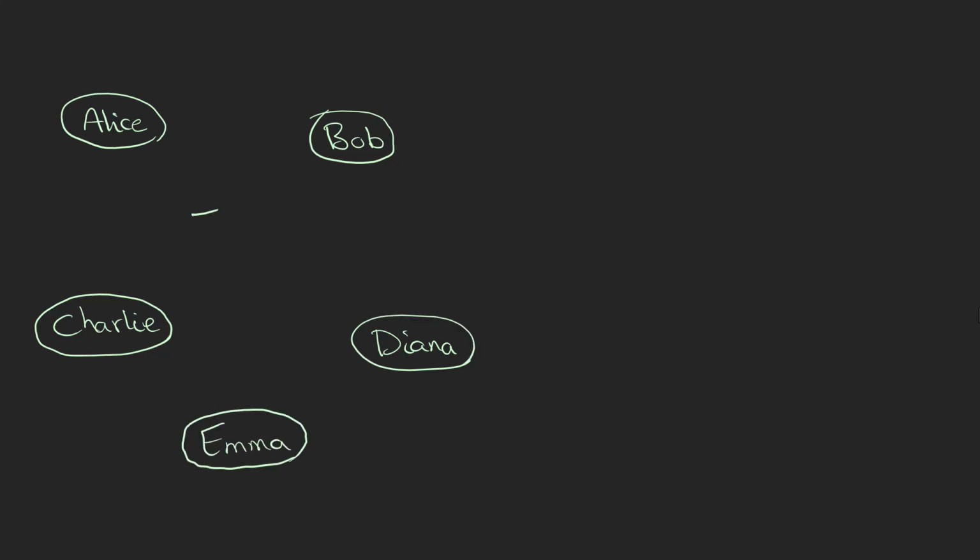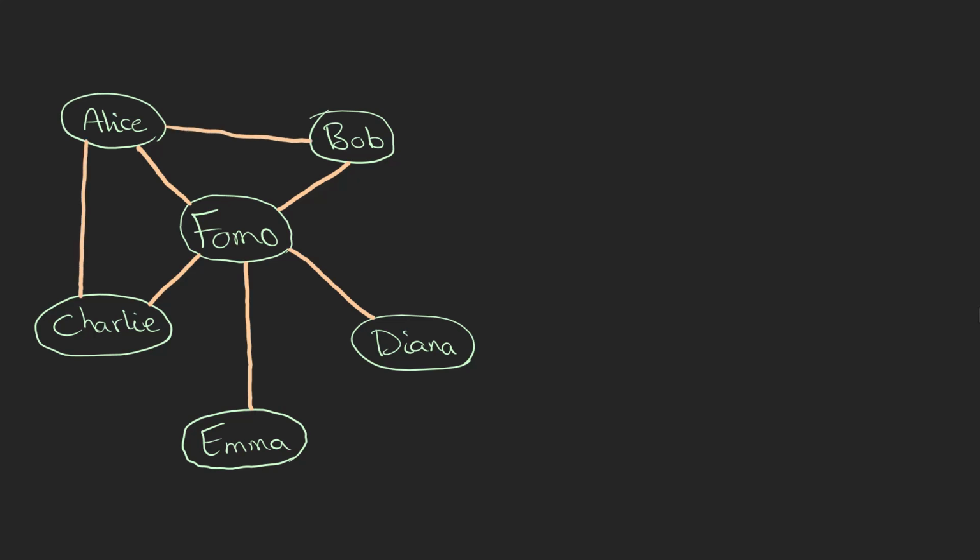Let's investigate this question using a social example. Suppose we have a group of people, some of them are friends with each other. For example, as the name suggests, FOMO is friends with all of them, and we use these lines to show they are friends. Alice is friends with Bob and Charlie, and Emma is a friend of Diana. Whenever 2 people are friends, we use the number 1, showing that there is a mutual connection between them. For example, Alice and Bob are friends, so we use 1 to show their friendship.